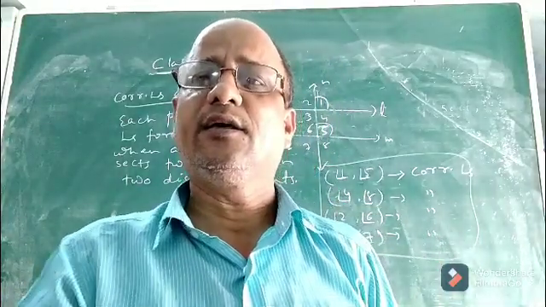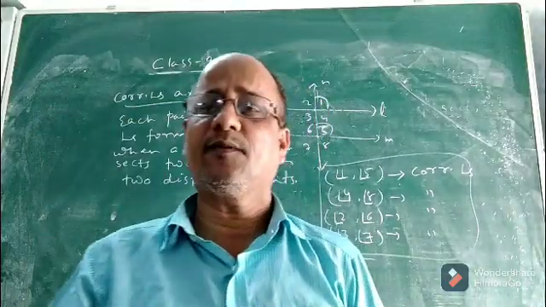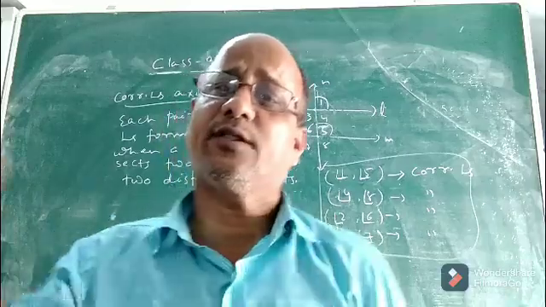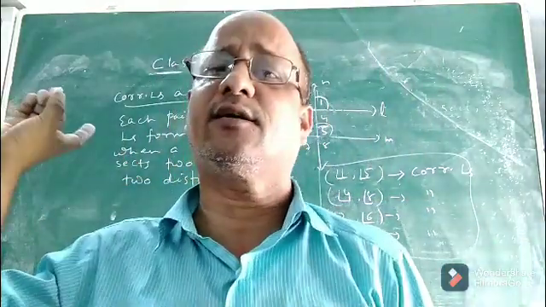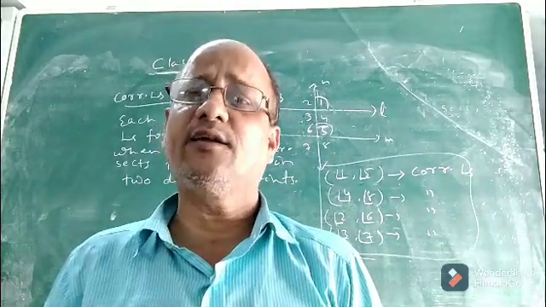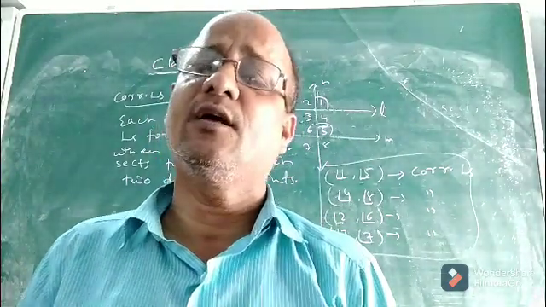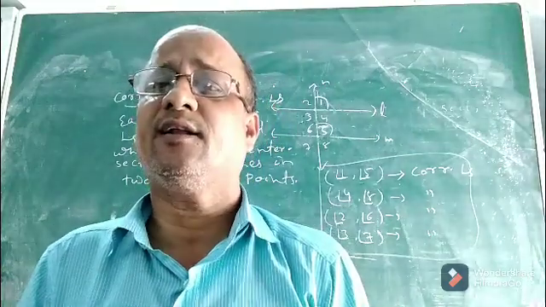That each pair of alternate interior angles is equal, each pair of co-interior angles is supplementary, etc. Those things can be proved with the help of this corresponding angle axiom, which we will discuss in the next class. I hope you understood whatever I discussed in this class. It is a very big chapter. We will discuss the rest of it in another class. Okay, I hope you understood, children. Thank you.